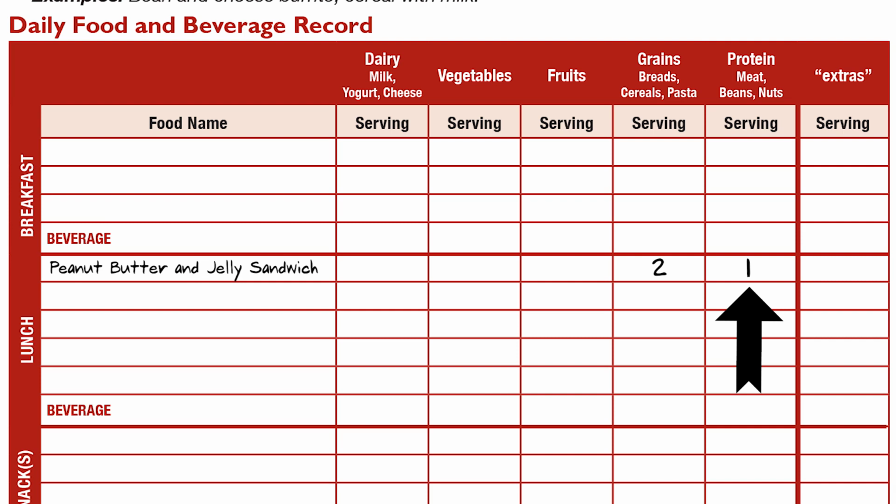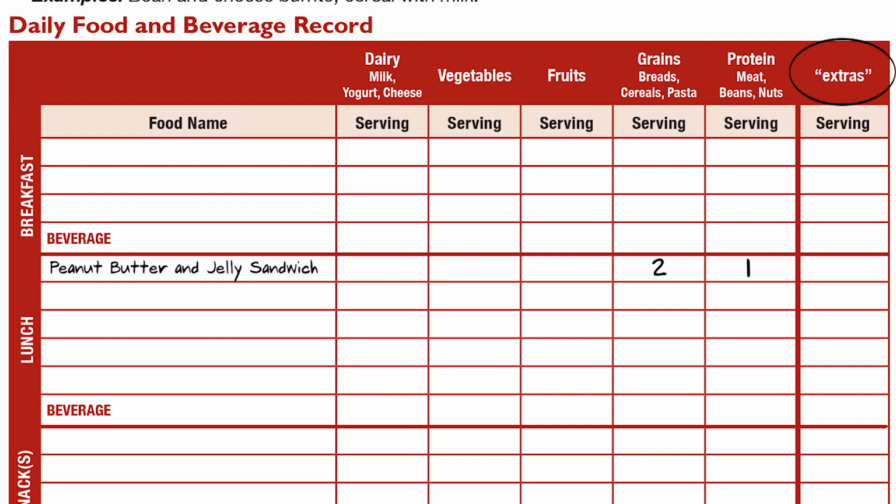For the jelly, though jams and jellies may have fruit or fruit juice, they do not have a lot of fruit or fruit juice and do have a lot of sugar. Remember, extras are foods that do not contain enough nutrients to fit into one of the 5 food groups. Because of this, we put jam and jelly in the extras category.